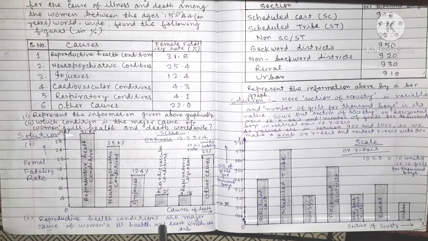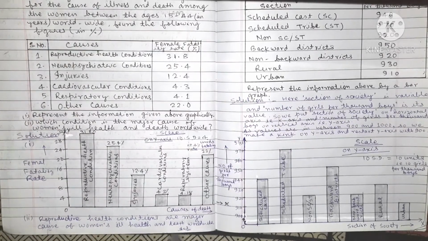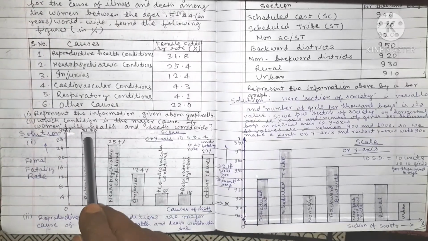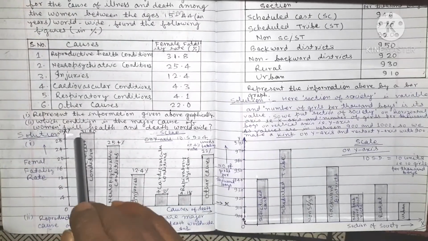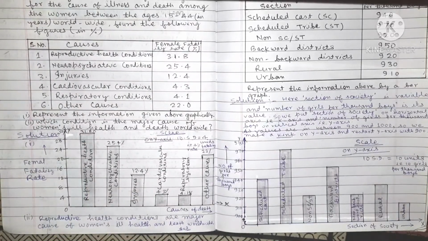Reproductive health conditions are the major cause of women's ill health and death worldwide, because the rectangle shows maximum height, that is 31.8%. This is the answer of question number 1.